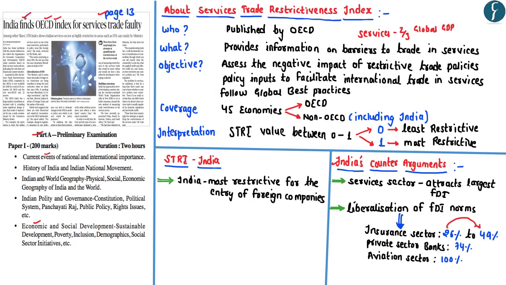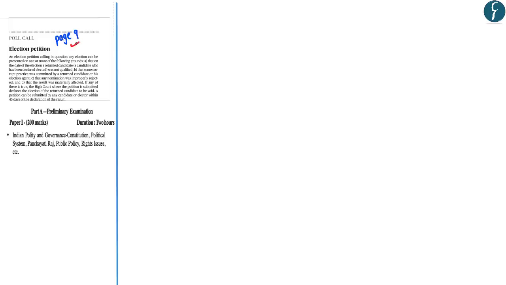Now, these are some of the important aspects which one should know with respect to this particular article. With this, let us now take up the next article. The next article appears on page number 9. The title of the article is Election Petition. This article shall be important mainly from the perspective of prelims under the subsection Indian Polity.